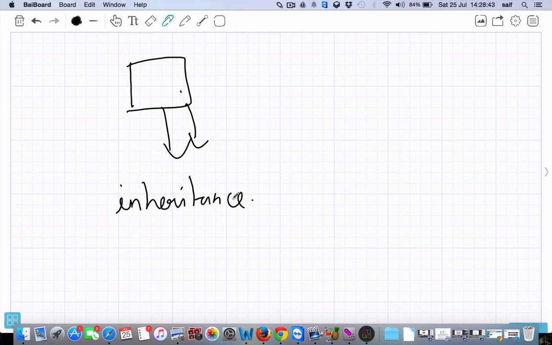Now in the future we will see what single inheritance and multiple inheritance are, and why Java doesn't support multiple inheritance. If it doesn't support multiple inheritance, what are we going to do? We're going to use an interface. So this is the relation between the classes. We use inheritance.